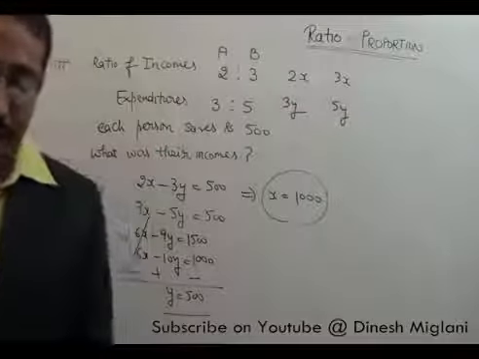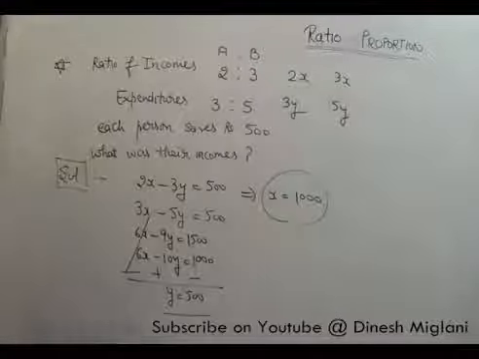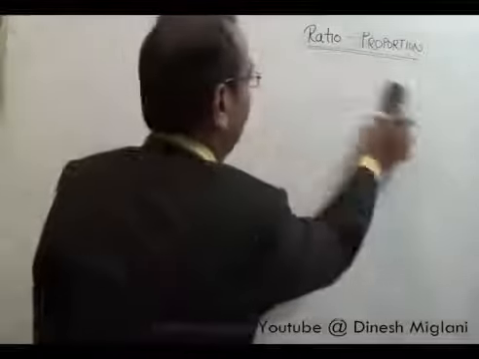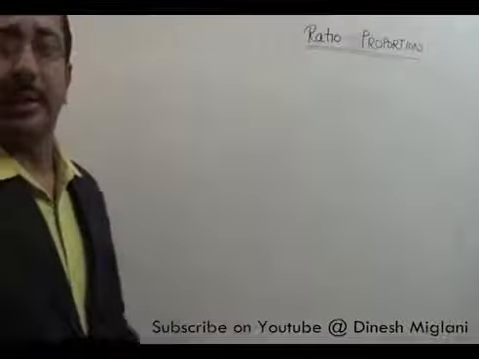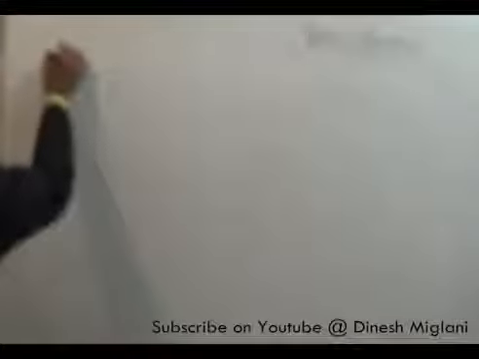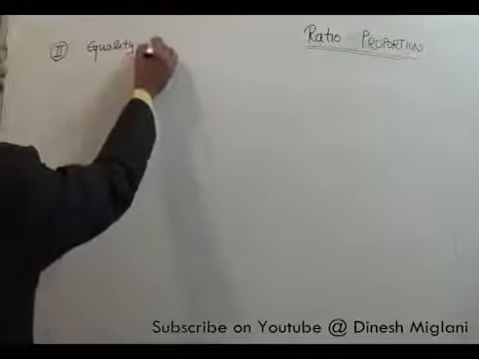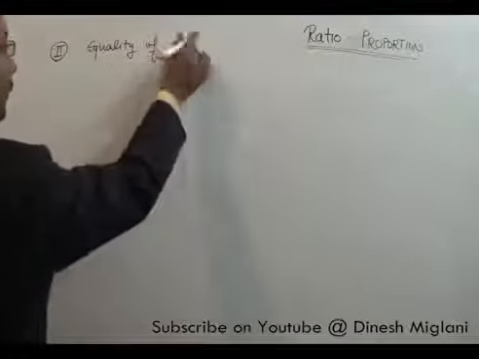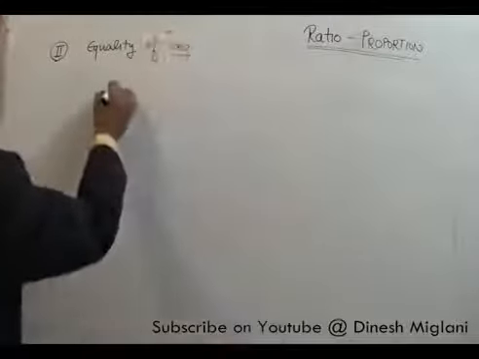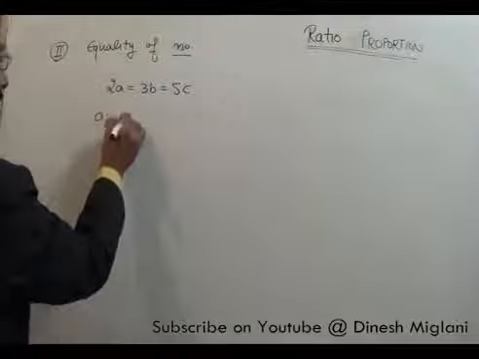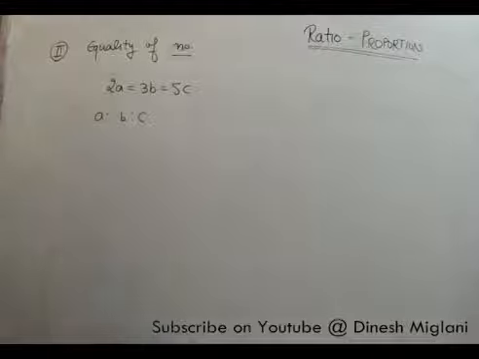Right? So these are some standard questions which are based on the concept of ratio. Now after this, we are going to understand the second part of this, that deals with equality of ratios. Suppose I say 2a equal to 3b equal to 5c, and I have to find the ratio a:b:c. What is given to us? 2a equal to 3b equal to 5c. I have to find a:b:c, right?